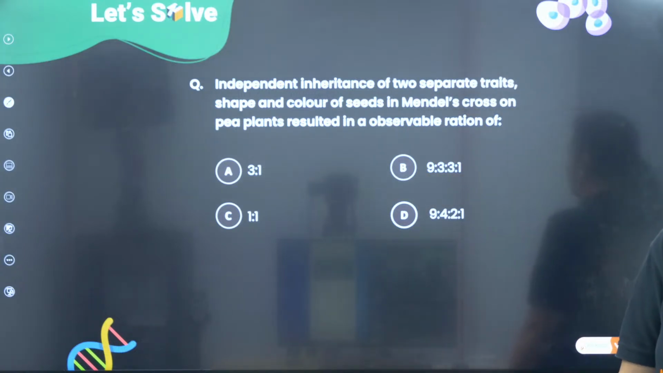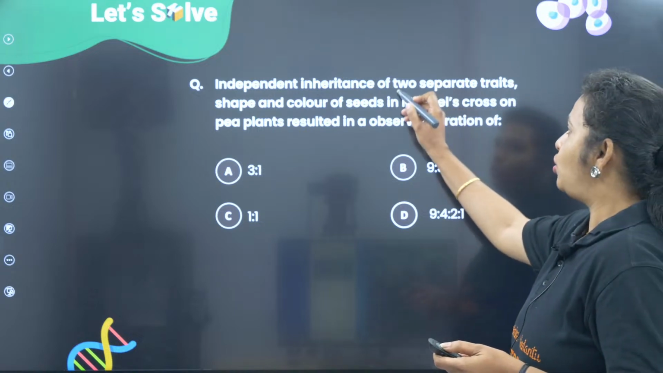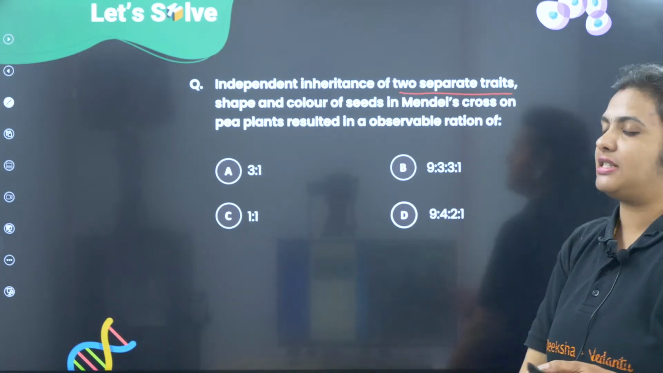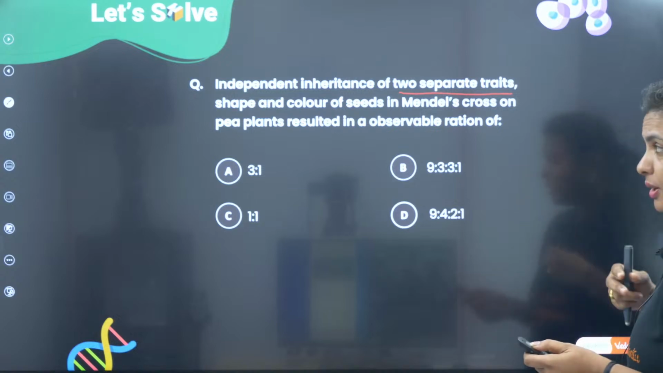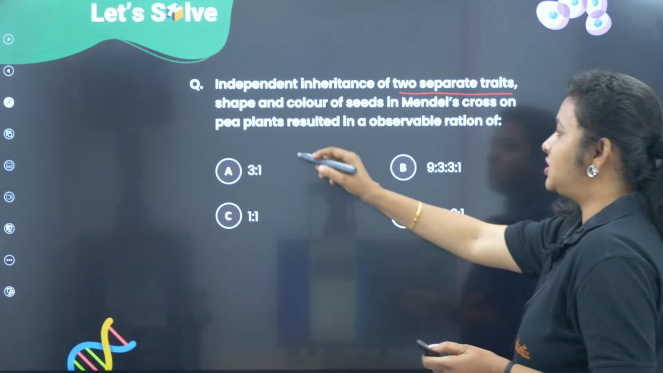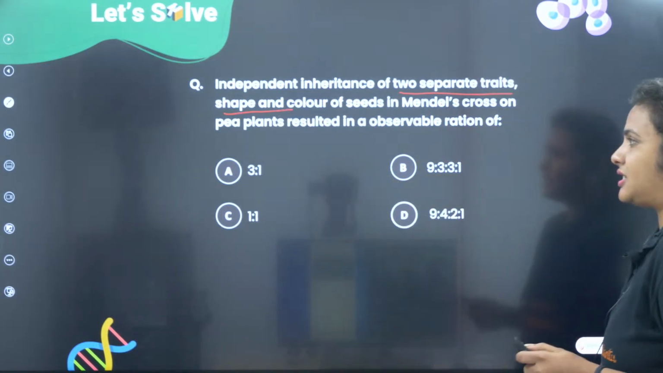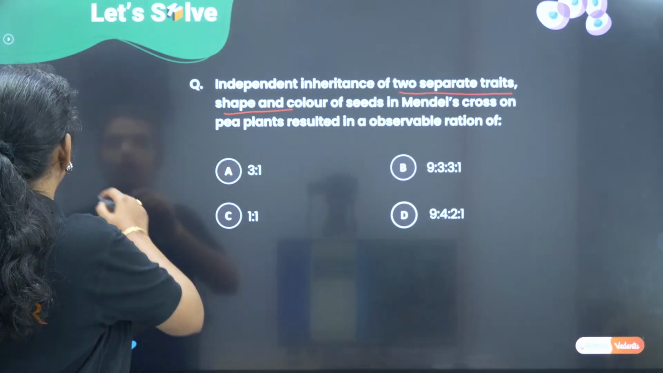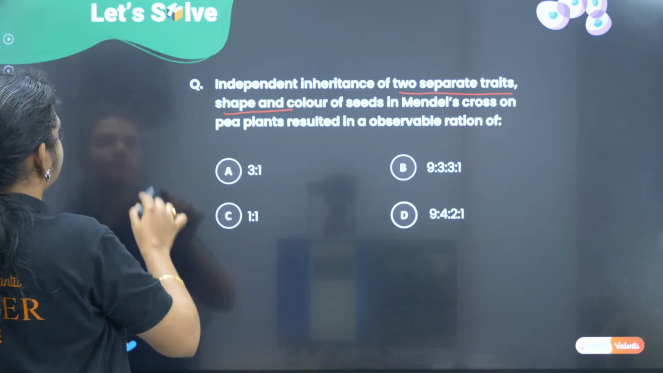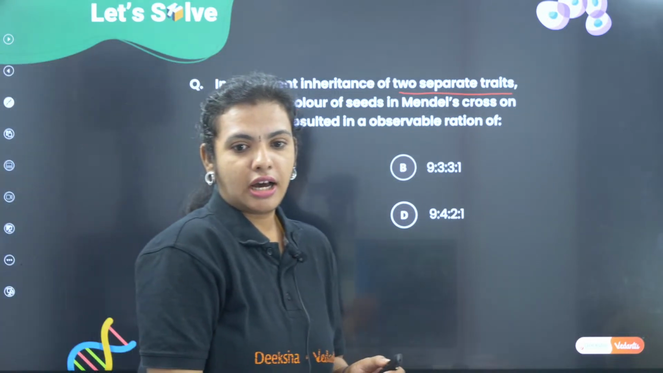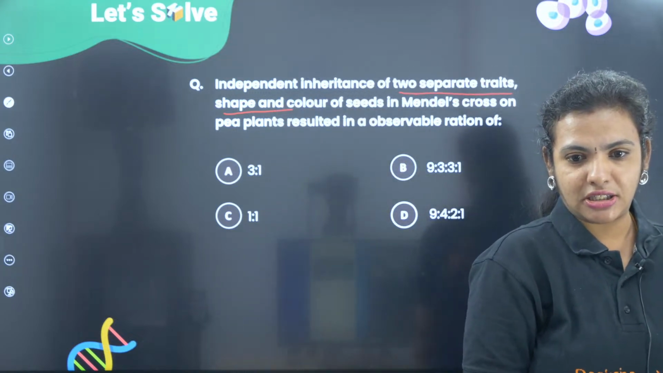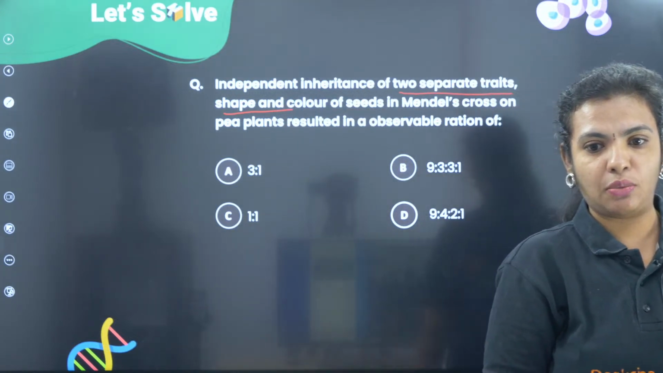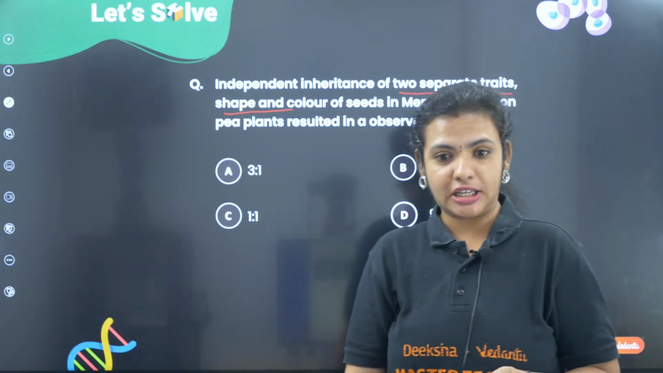We have independent inheritance of two separate traits. What are the two separate traits they have asked? One is the shape and color of the seeds. So what is the ratio? Put in your answers, children. What do you think is the answer? We have Gautami, Rachita, all of them have given the correct answer.